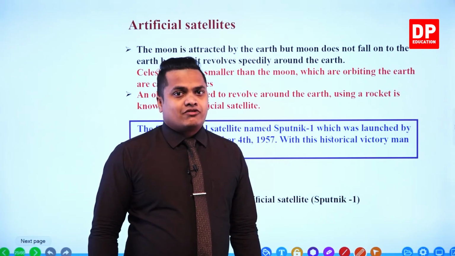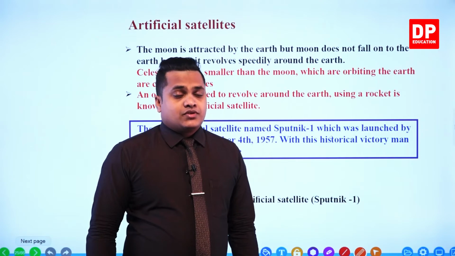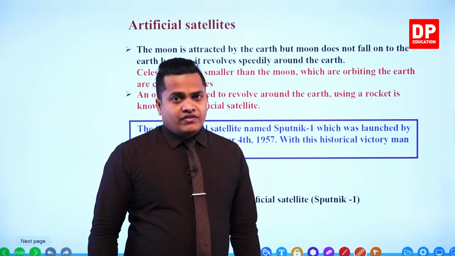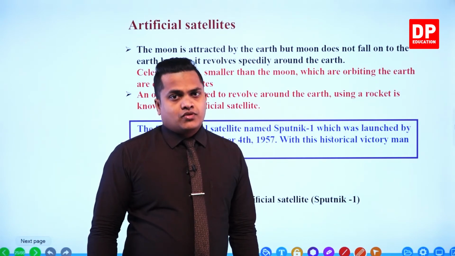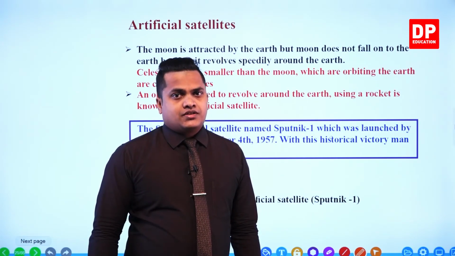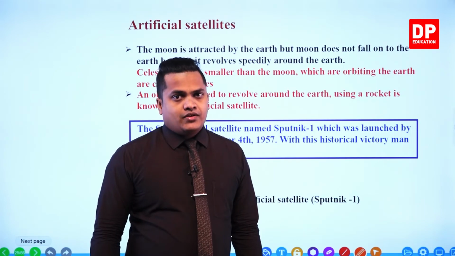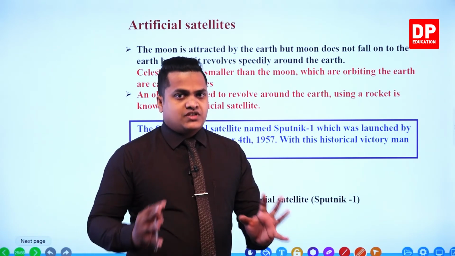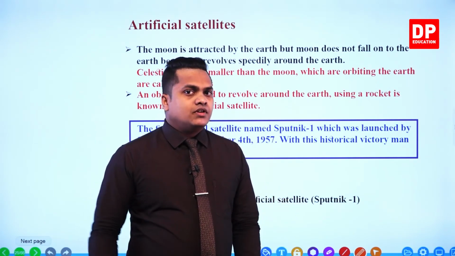This was a Russian satellite, right? The Soviet Union was the first country or state to conquer space.